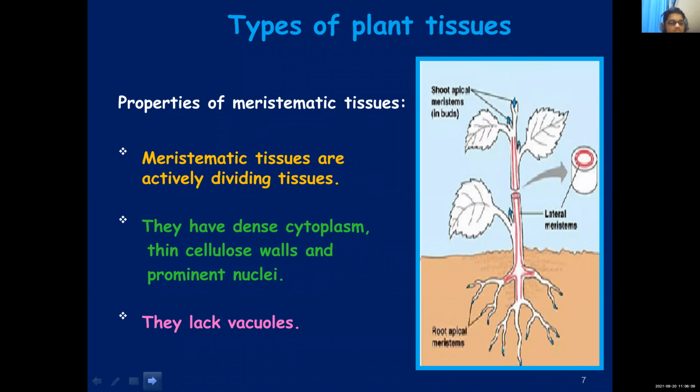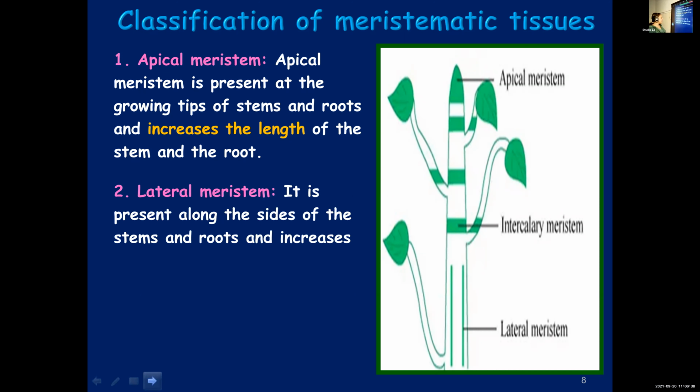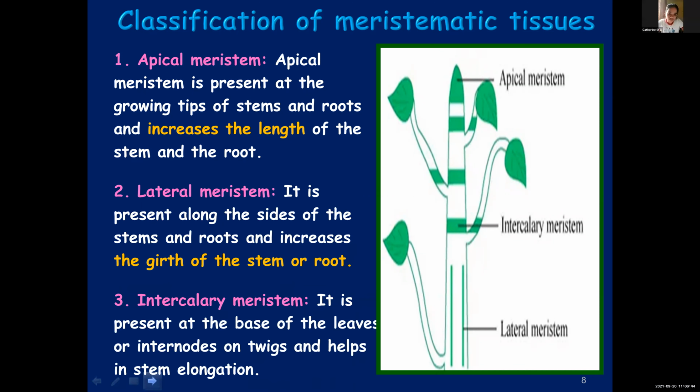And then we learned about three types of meristematic tissues. Apical meristem, where are they present? Tip of the stem and the roots. They help in increasing the length of the stem and the root. Lateral meristem, present laterally. What do they help in increasing? The growth or width of the root and plant. And then we have intercalary meristem, present at the internodes and at the base of the leaves. And what is its role? They also help in stem elongation, increasing the length of the stem.